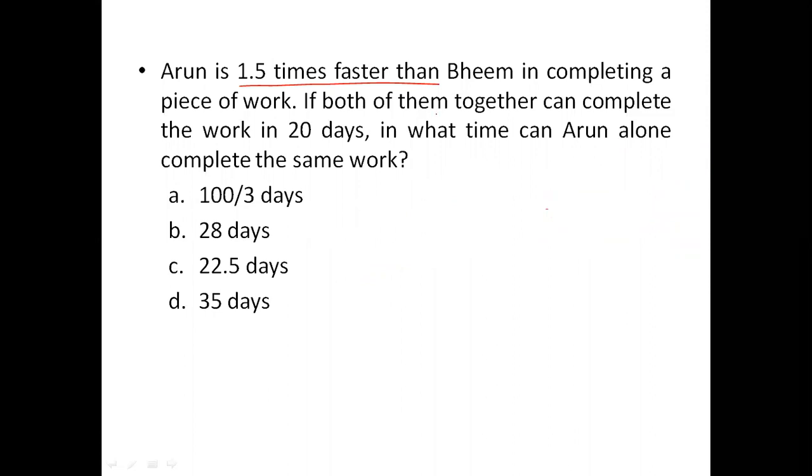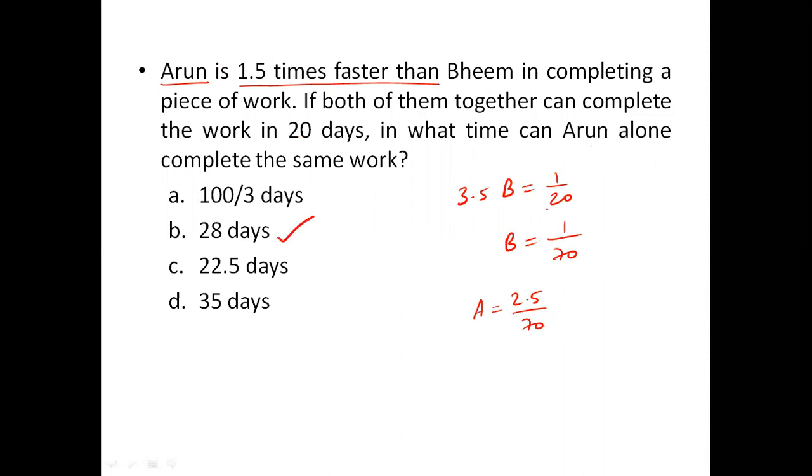So if A is 2.5 times of B and both of them together can complete the work in 20 days, A is 2.5 times of B. So 2.5 times of B and B together, which is 3.5 times of B's efficiency, is completing 1/20th work every day. So B is 1/70. So every day B is completing 1/70th work. He is asking A alone. So A is 2.5 times of B. So A's efficiency is 2.5 by 70. So his time taken will be 70 by 2.5, which is 140 by 5. 140 by 5 comes to 28 days.